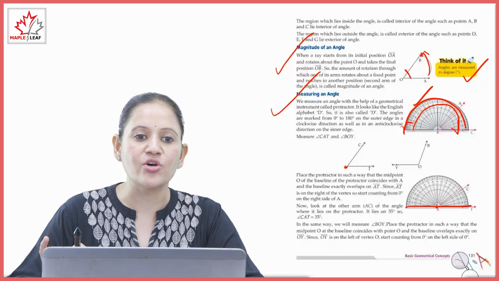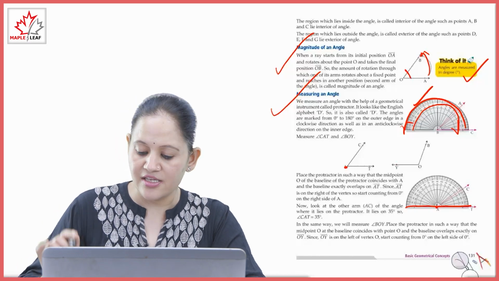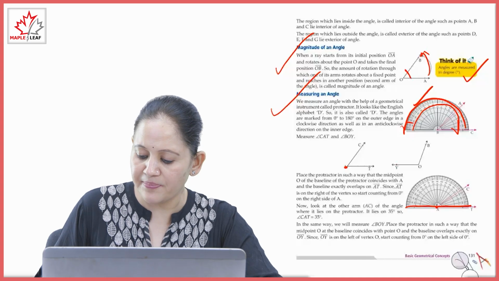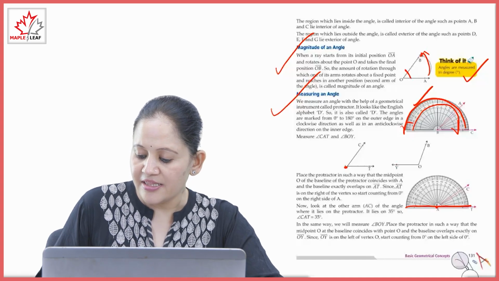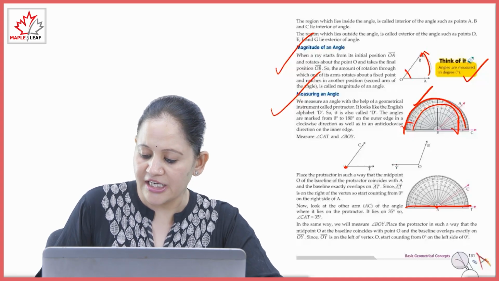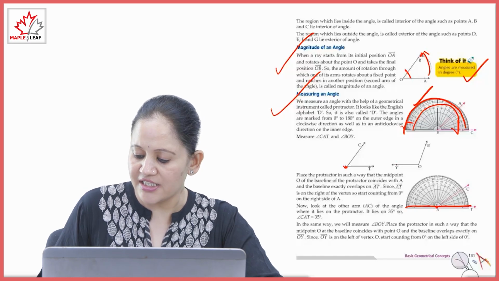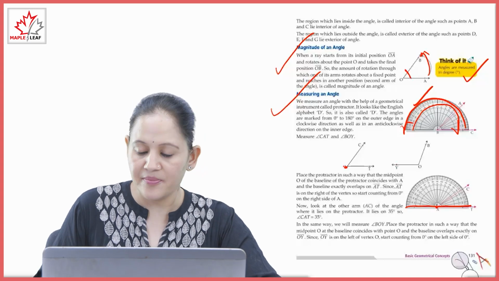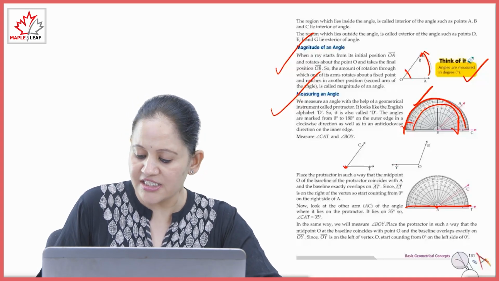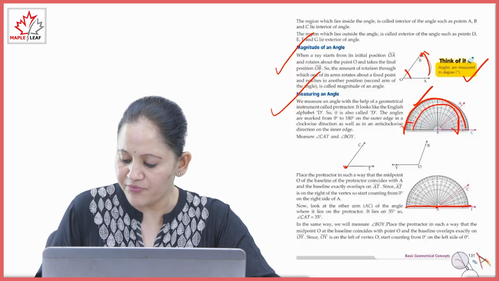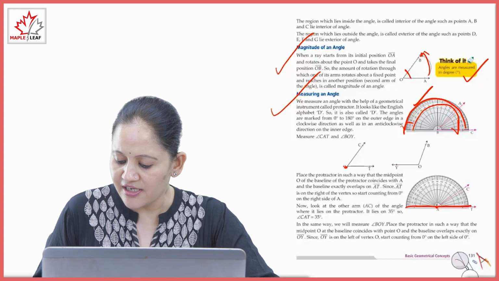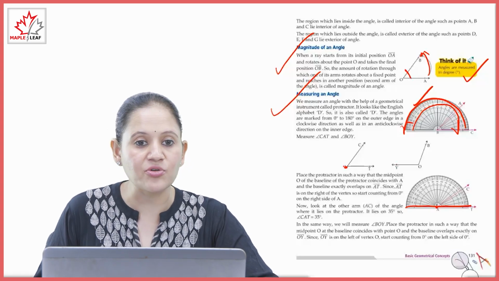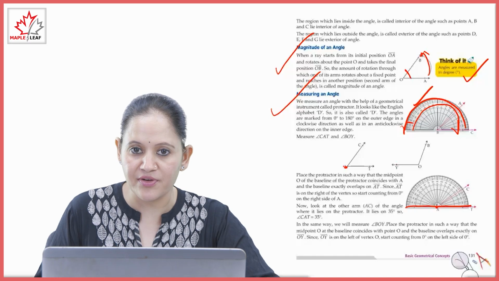Since AT is on the right of the vertex, we count 0 degree from the right-hand side of A. Suppose we have to measure this angle. So we'll put the protractor here. The center point should be on the vertex, and this line should coincide with the line AT. Now what will we do? We will measure the angle. This is the starting point, so we'll take from where the 0 degree starts. Clear? जहाँ से भी 0 डिग्री स्टार्ट हो रहा है वहाँ से हम काउंट करना शुरू करेंगे and will measure the angle.